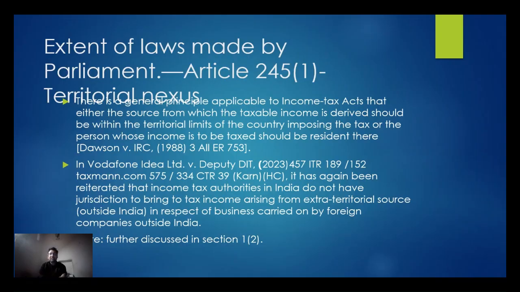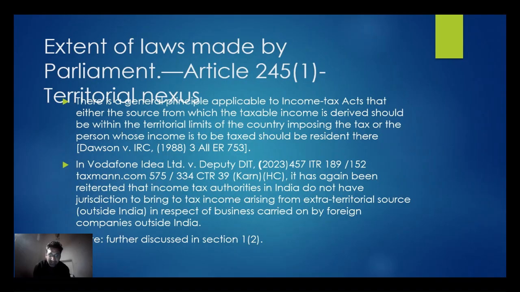Extent of laws made by Parliament. Article 245 subclause 1 talks about territorial nexus. There is a general principle applicable to income tax that either the source from which the taxable income is derived should be within the territorial limits of the country imposing the tax, or the person whose income is to be taxed should be resident there.